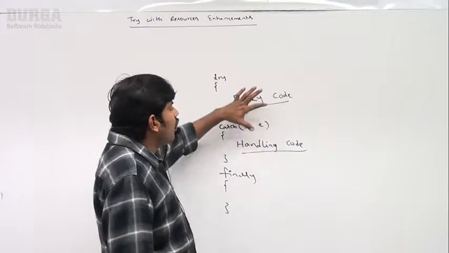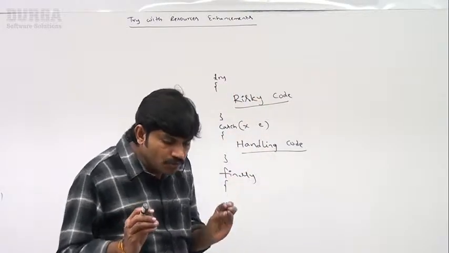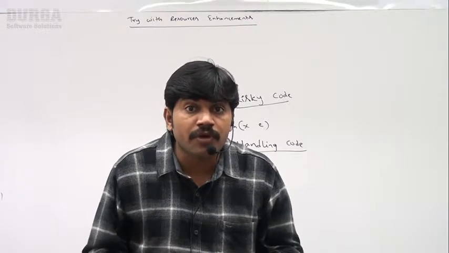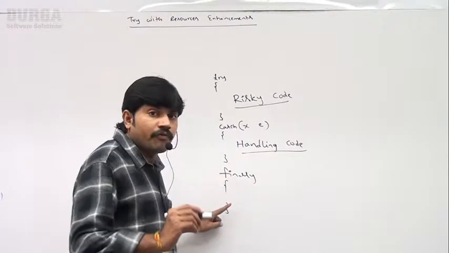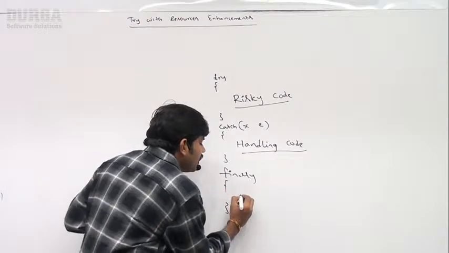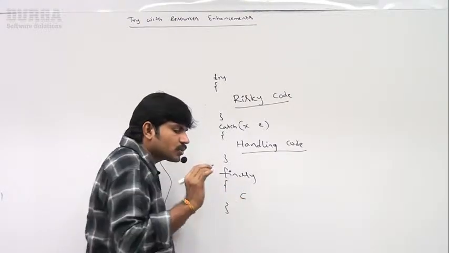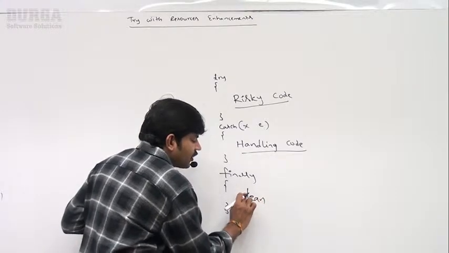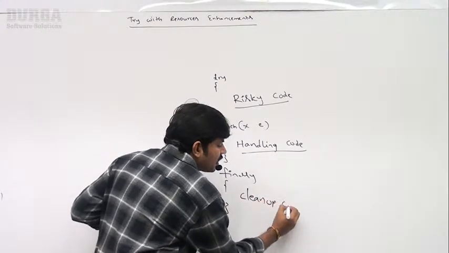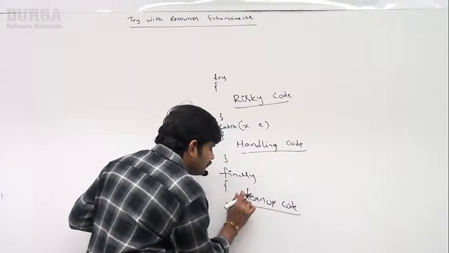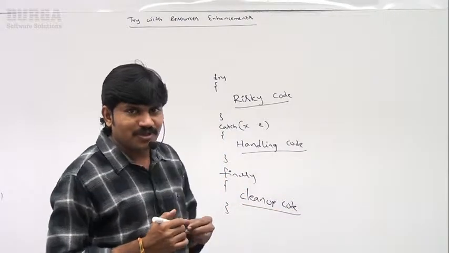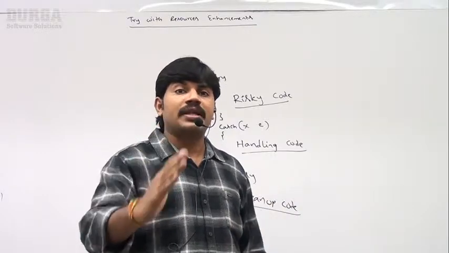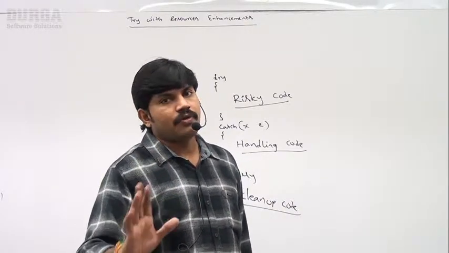Whatever resources you open as part of the try block, all those resources we have to close inside the finally block. Remember that the resource closing code is also known as cleanup code. Cleanup code, not close-up code. Of course, close-up is also meant for cleanup purposes only. Cleanup code, resource deallocation code, we need to write.